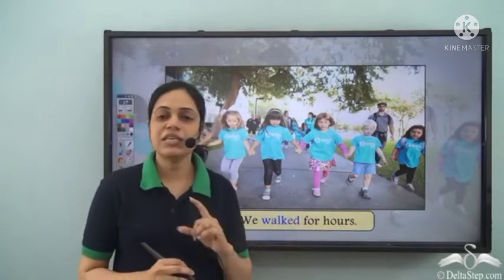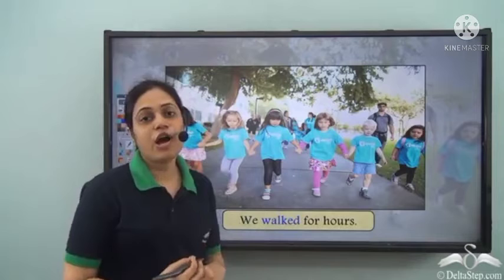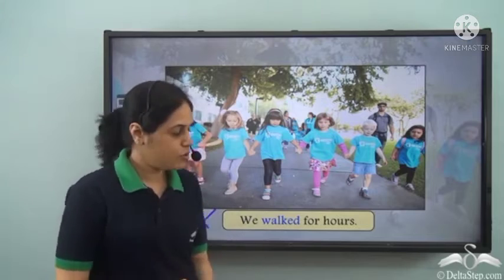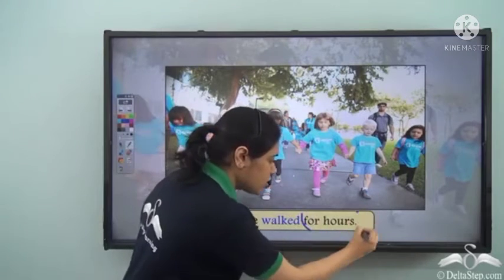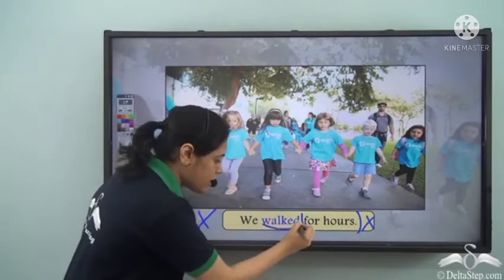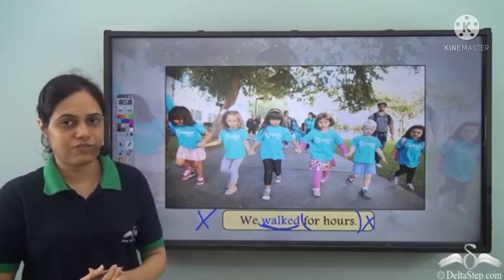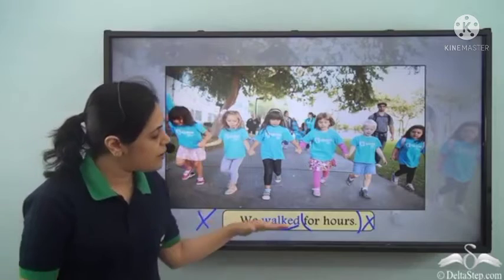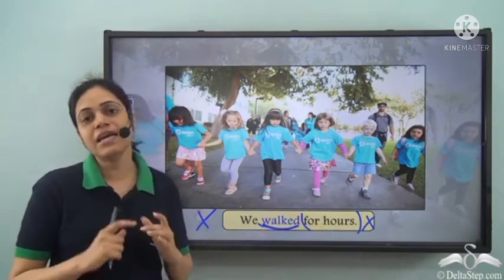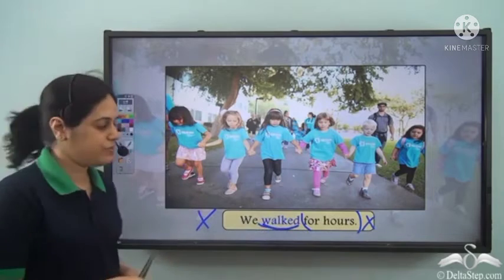For hours is the answer to the question, for how long did we walk? But it is not the answer to the question, what or whom. So, it is not the object of the verb walked. So, walked is an intransitive verb. Remember, it is a perfectly correct sentence. Just the verb is an intransitive verb.